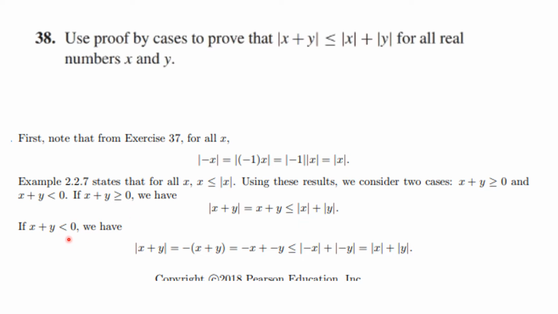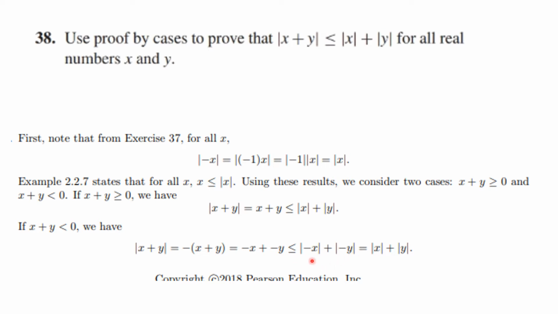If x plus y is less than 0, then the absolute value of x plus y is equal to the negative of the quantity x plus y. You see, if x plus y was minus 5, the absolute value of minus 5 would be 5, and that's a minus of minus 5. So then we distribute that, but now minus x is certainly less than or equal to the absolute value of minus x, and minus y is less than or equal to the absolute value of minus y.